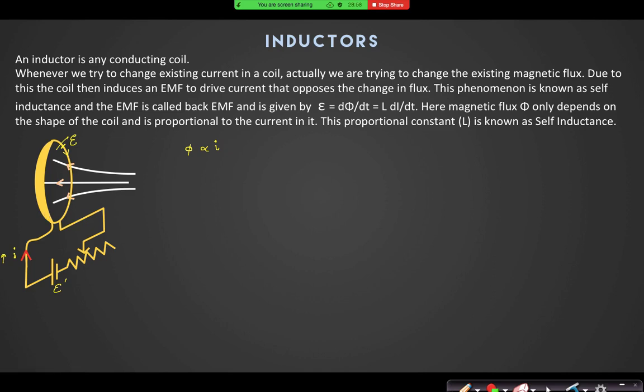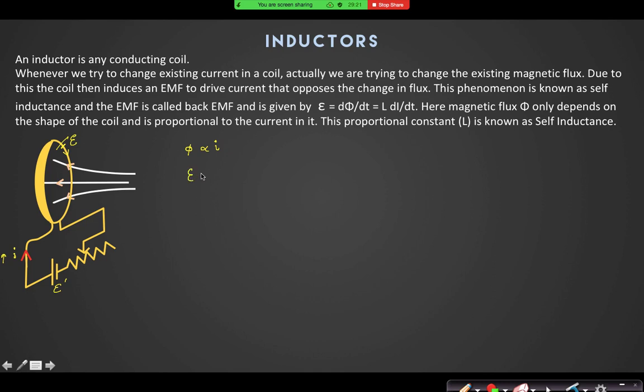Have you got this method? Whenever you change the current, this will happen. Now, as that flux is proportional to I, can I say that this d phi by dt is also proportional to dI by dt? Right?